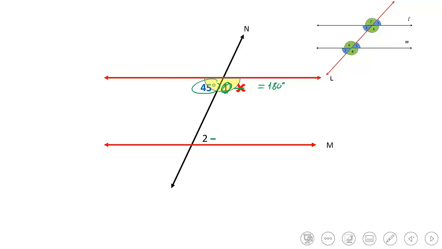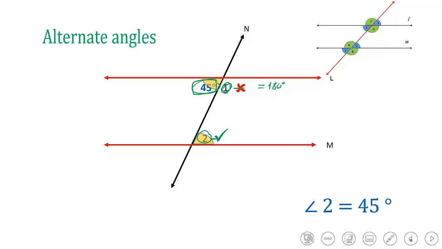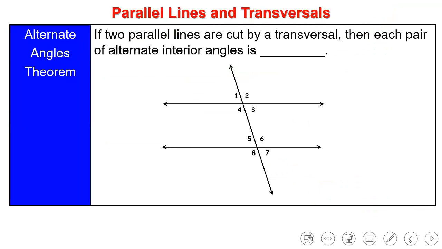So the right answer is that angle 2 is equal to 45 degrees. We call this pair of angles, the 45 and angle 2, alternate angles. What is the meaning of alternate angles? That's what we're going to see in the next slide. So let's go and see the meaning of alternate angles.